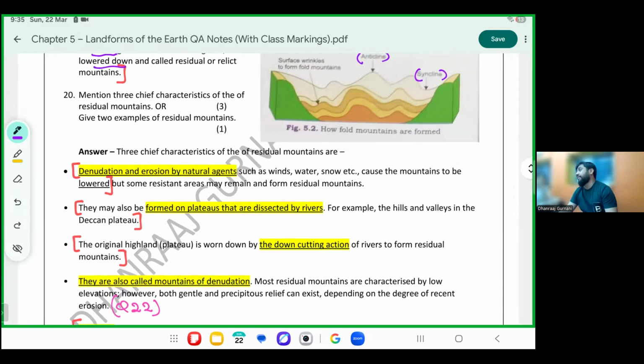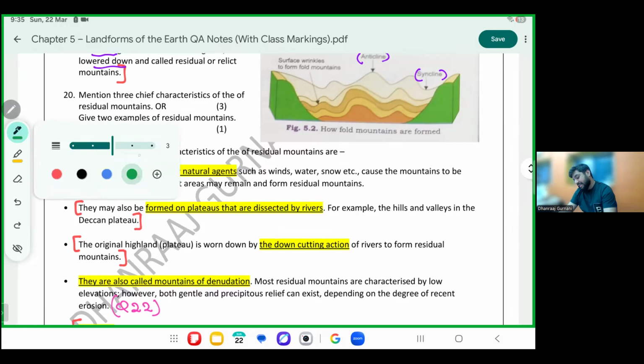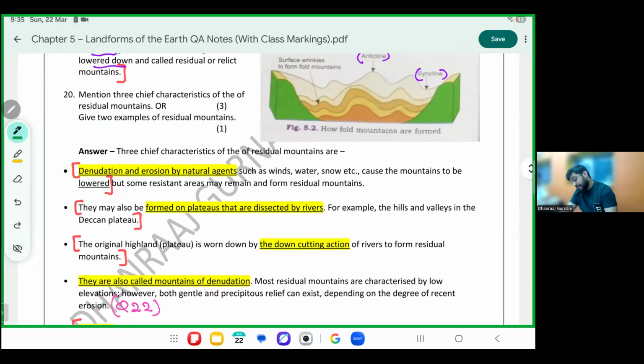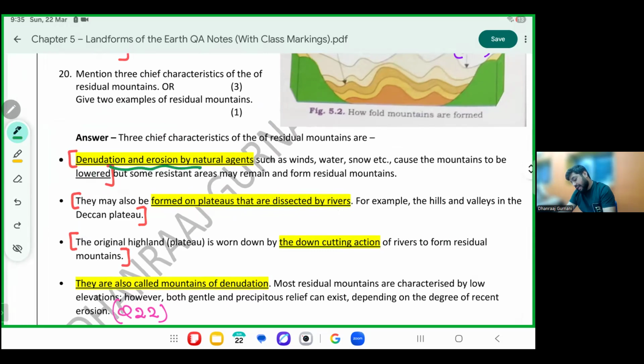Let's see characteristics of residual mountains. Denudation and erosion are a natural source for them. They are getting eroded and denuded. Please mark the sources. Wind, water, snow will come and hit them and make the height low. They are formed on plateaus that are dissected by rivers also. Example, the Deccan Plateau. They may also be formed on plateaus and a river may pass through them. Dissect matlab river may pass through them.